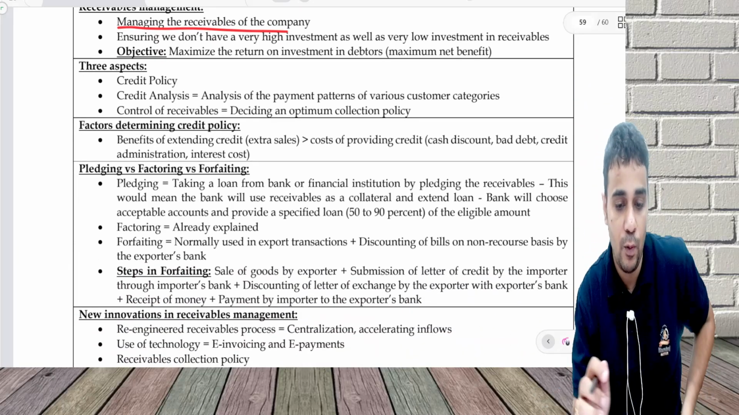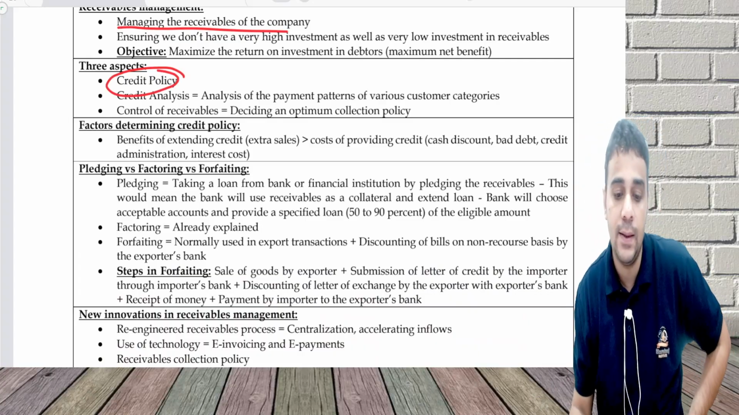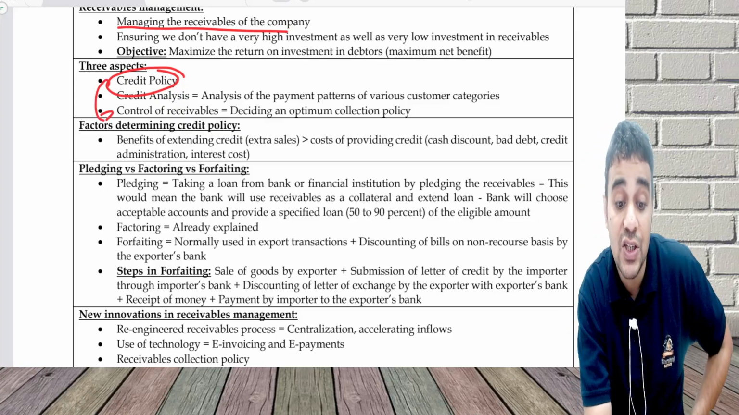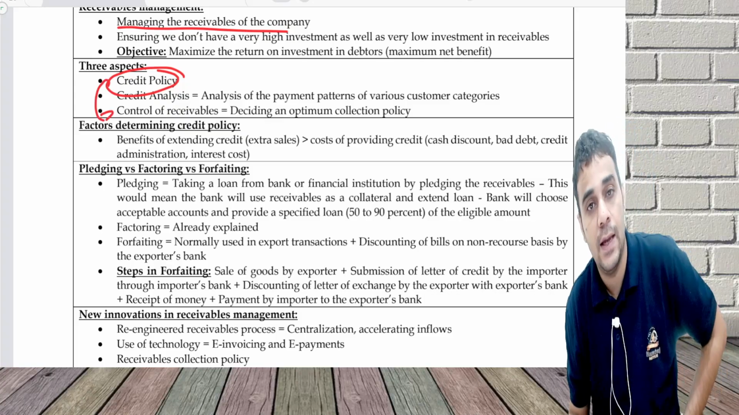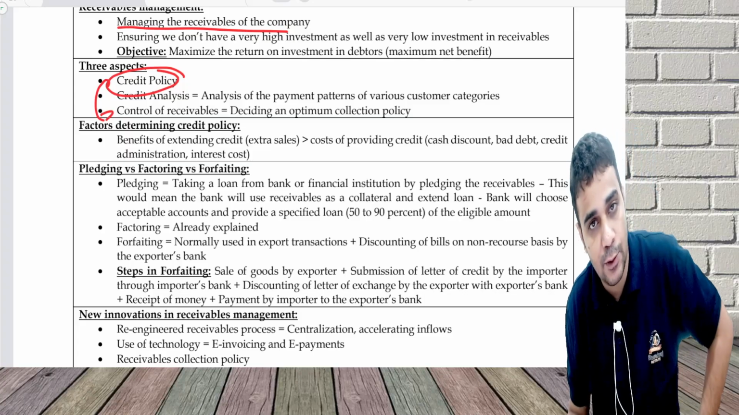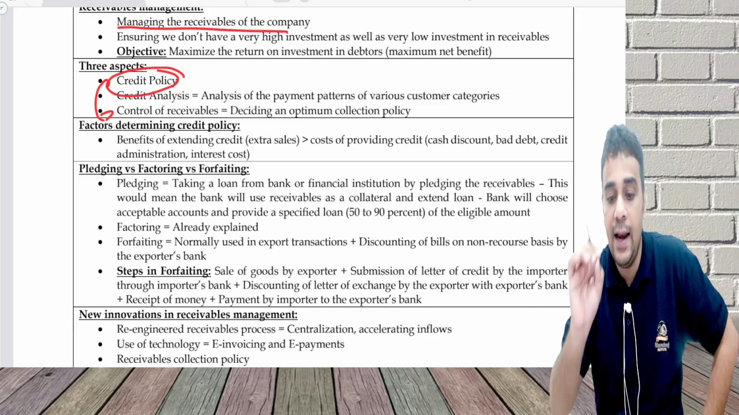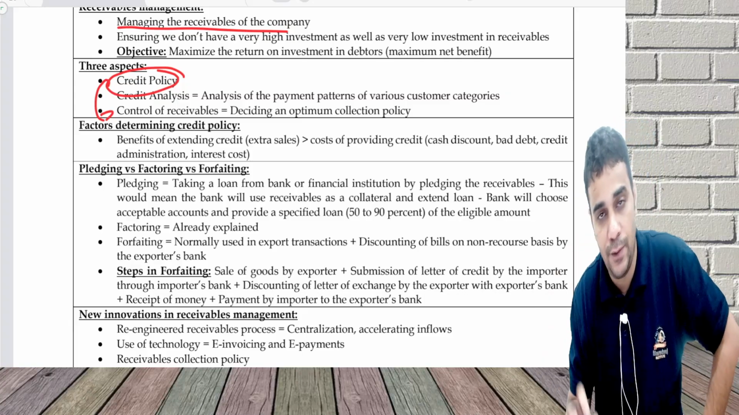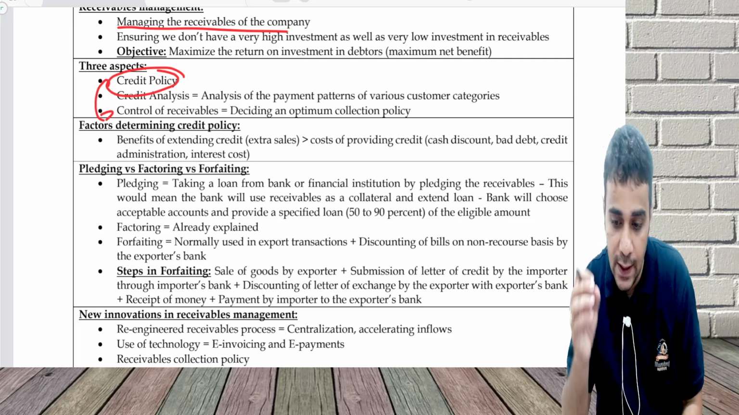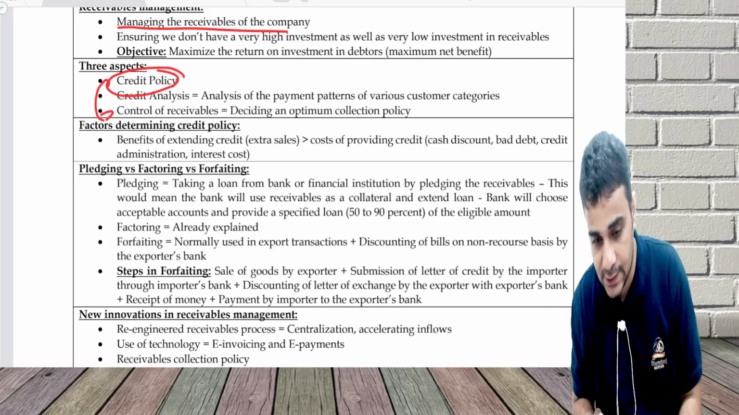Three points you have to be aware of. One is the credit policy: 1 month credit, 2 month credit, 3 month credit, 5 month credit. Then the collection policy, which is control of receivables. Credit policy is one, and collection policy is controlling the receivables. Credit analysis: what is credit analysis? It is analyzing the payment pattern of the various customer categories, and based on this I may give more sales to some customers and lesser sales to other categories of customers.